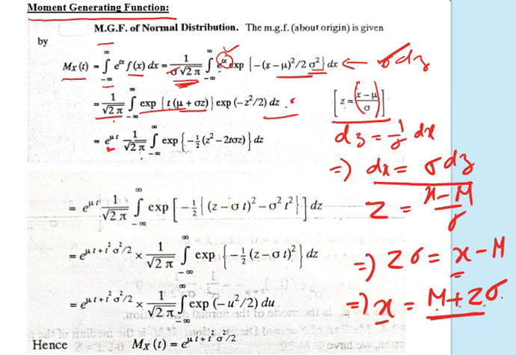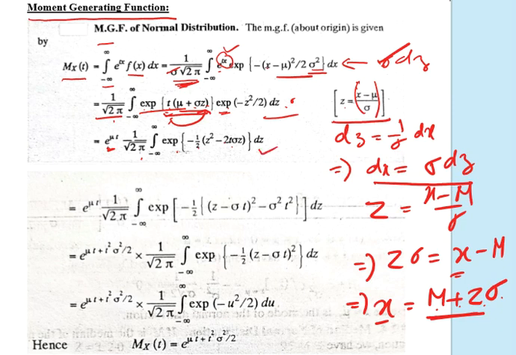Minus infinity to plus infinity, exponential minus z square by 2, and again exponential of t sigma z. If you write within a bracket, minus minus plus, this 2 and this numerator 2 will cancel, ultimately it will be t sigma z, then dz.